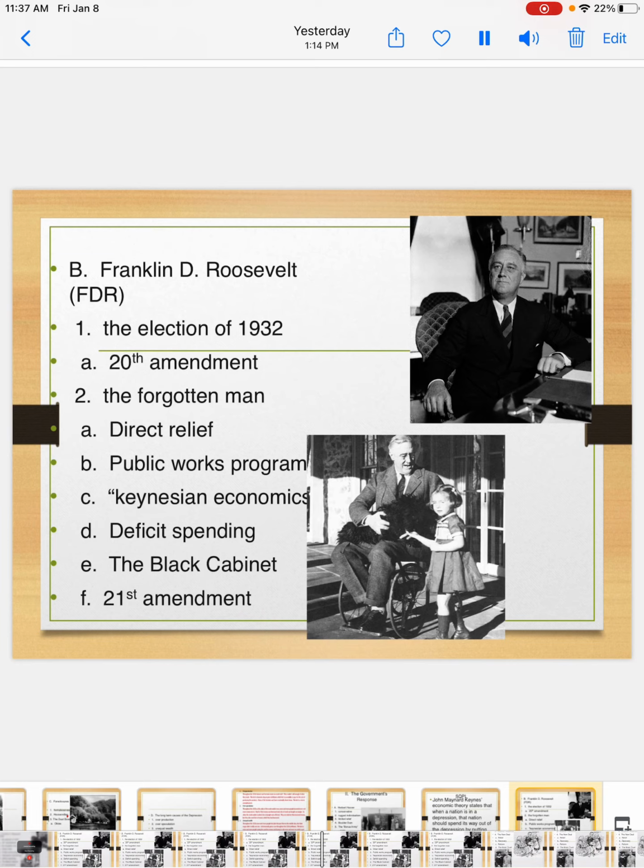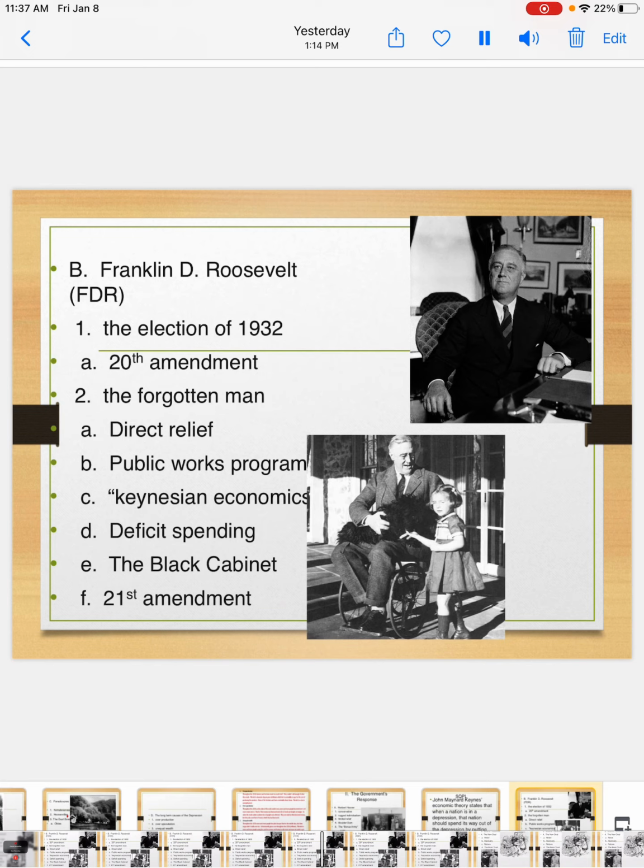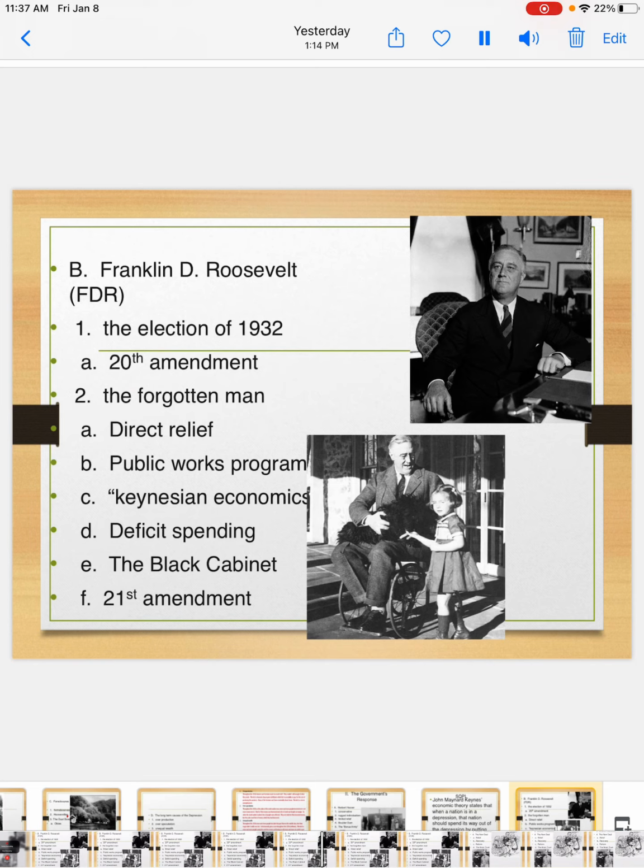So FDR supported the idea of deficit spending. This meant that we would follow the Keynesian economic theory to fix the Great Depression, which is also going to cost lots of money because we're providing all of these jobs for spending money. Because we have a public works program, we're providing jobs, spending money through Keynesian economics in order to pay people to get to work, but where is this money going to come from?